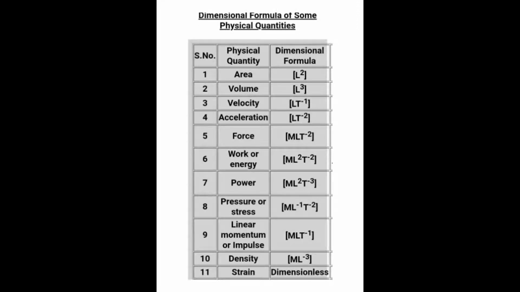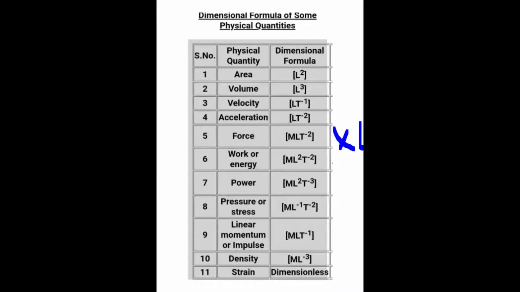Okay, next we have work or energy. Work, I already told you in that interactive class also. Work is force into displacement. Force we have M L T to the power minus 2, and displacement is L. So when we multiply this by L, we get M L squared T to the power minus 2.